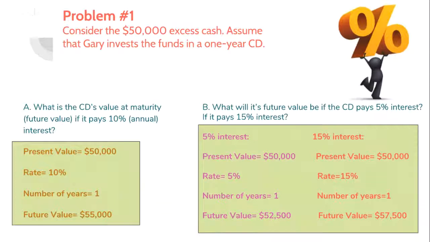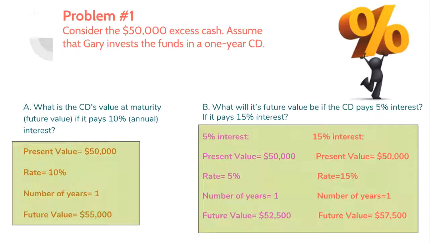Question number 1 asks, what is the CD's value at maturity or its future value, if it pays 10% annual interest? Using Excel, we find that the future value of the CD will be $55,000.